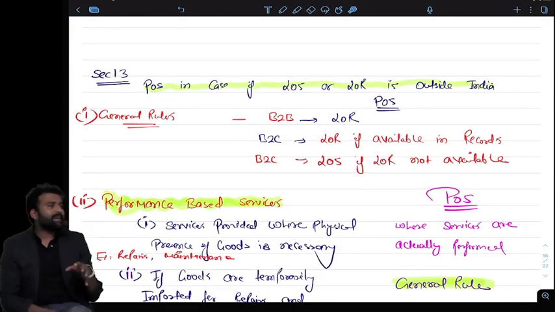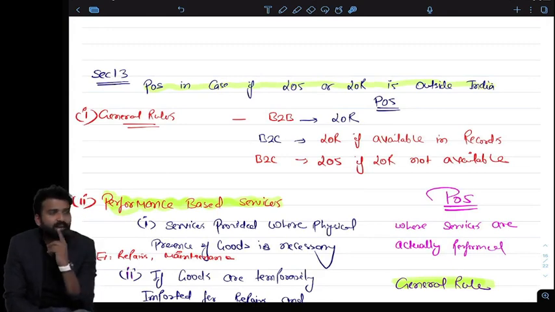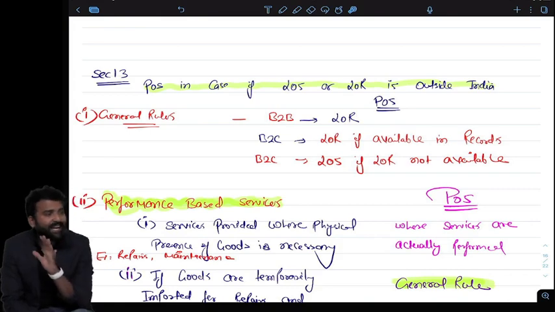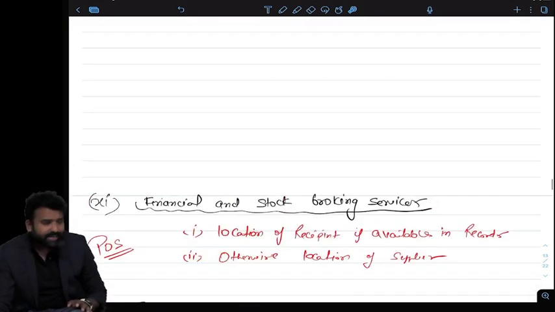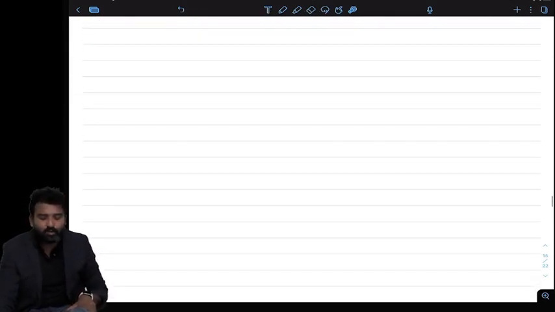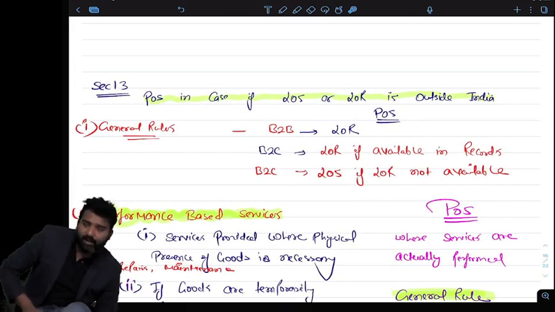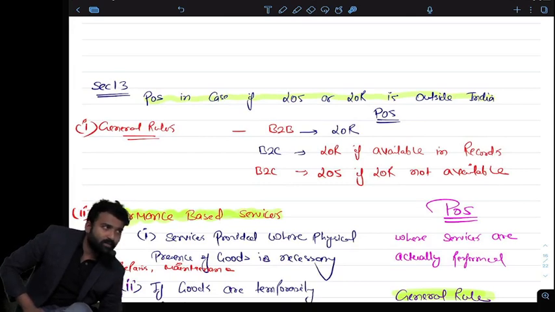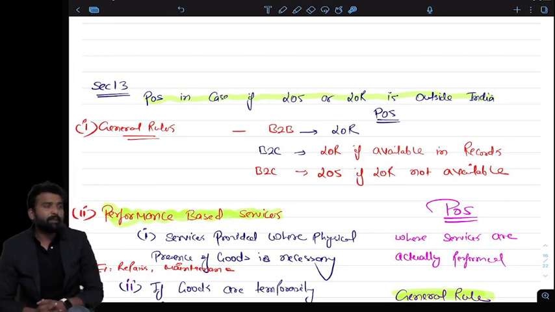Now, section 13. What about health and fitness services provided over the internet? The general rule will apply. If something is not specified anywhere, it will be covered in the general rule. So I think, Vishal, the general rule will apply, because even if they are providing the fitness services online, it will not be covered in the third point. It will be covered by the general rule. The location of the receiver will be the place of supply. So when they bill you, they will charge you IGST if their company is in another state.